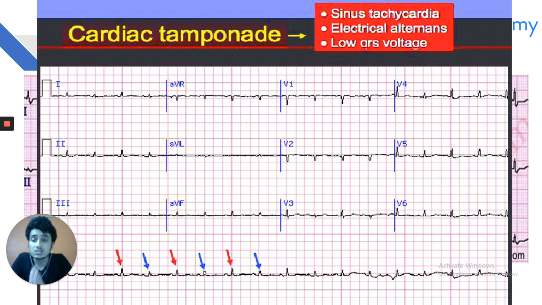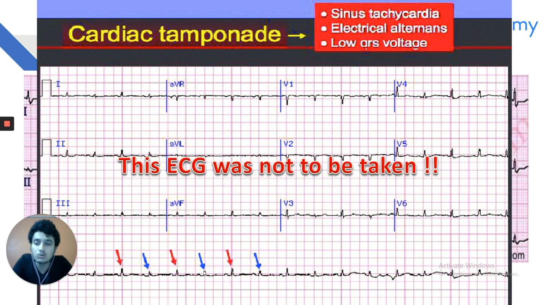And my dear friends, please remember that cardiac tamponade is a clinical diagnosis. You must have a high clinical suspicion of cardiac tamponade, and you must right away go for pericardiocentesis, which is life saving for the patient. You cannot send the patient for an ECG or chest X-ray and waste your precious time. You must be engaged in preserving the health of the patient, and you must protect his life. So we say that this ECG was not to be taken.